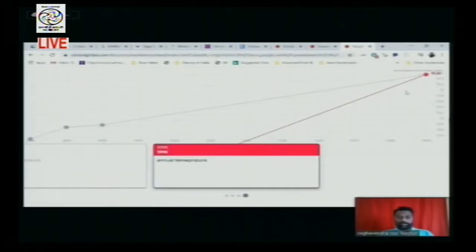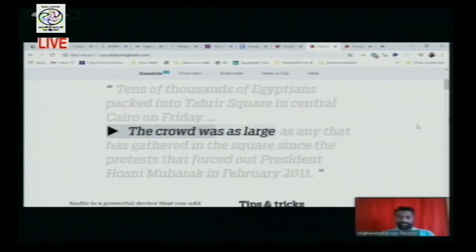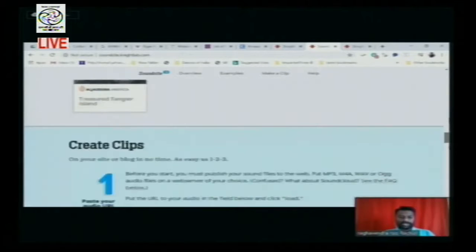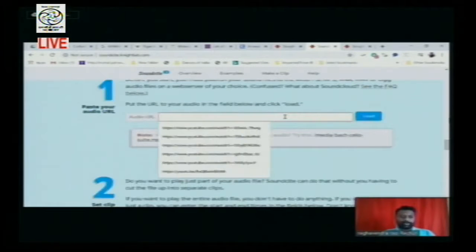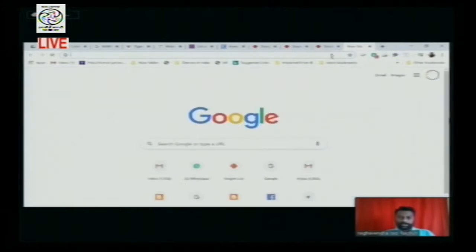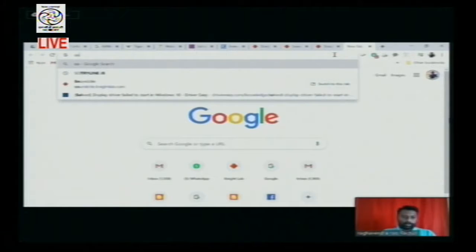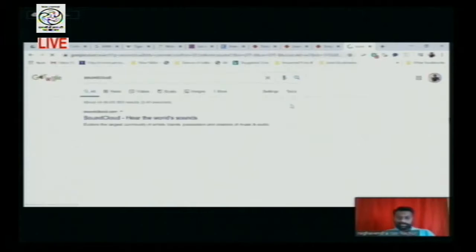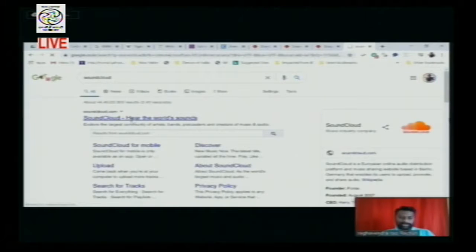So in this way, you have to develop a SoundSlide tool. Now we'll see quickly how this can be made. First of all, you need to paste your audio URL here. Prior to that, you need to have that audio URL so that you can embed it. So now I'm searching, you have to search for a platform where the audio has been stored. SoundCloud is such an audio platform where normally you can have different kinds of sounds.